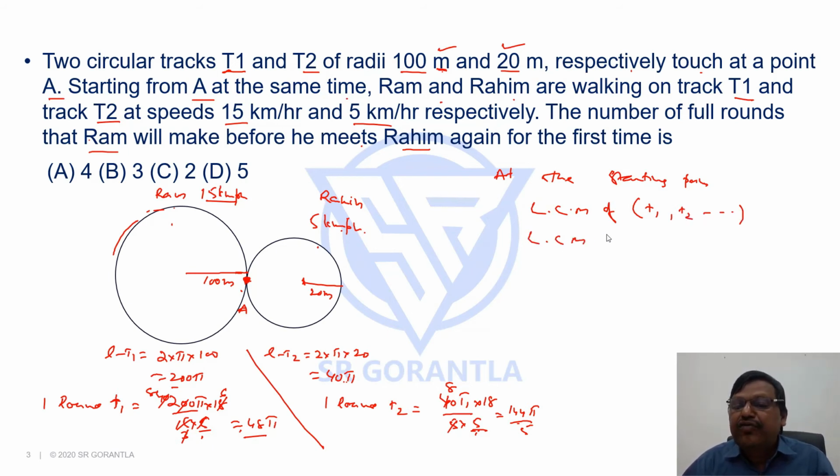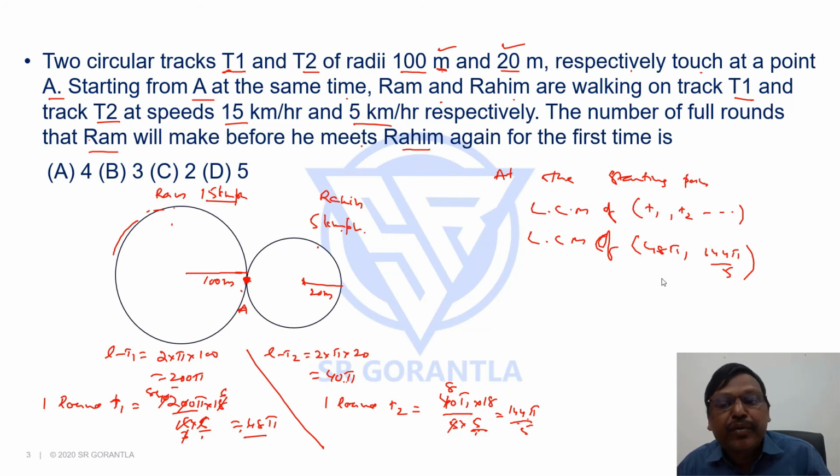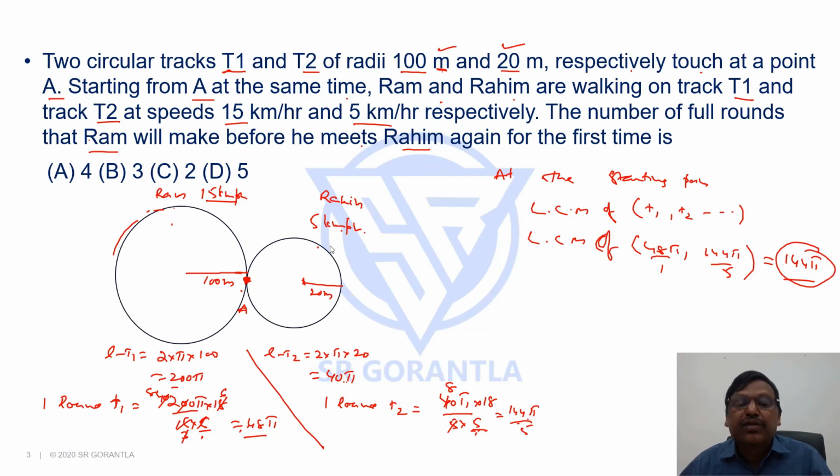So the LCM of the time taken by the first person, 48 pi, and the second person, 144 pi by 5. And now the LCM of fractions is the LCM of numerators by the HCF of denominators. When you try to find the LCM, it will be 144 pi. This is the LCM. So after this much time, they both will meet again at the starting point.